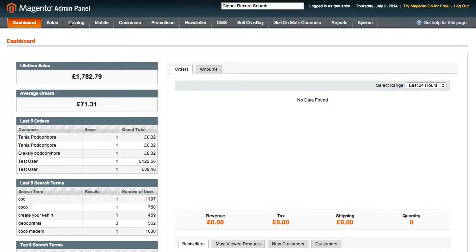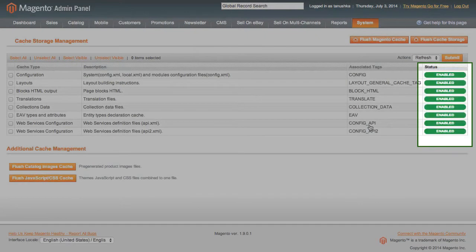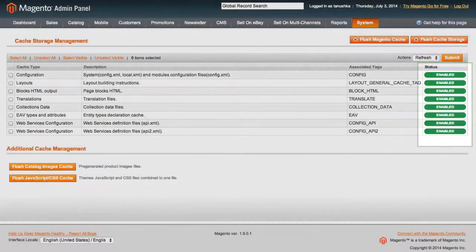It is recommended to install the extension with cache enabled in Magento. Go to System, Cache Management. After the installation, you can disable it again.